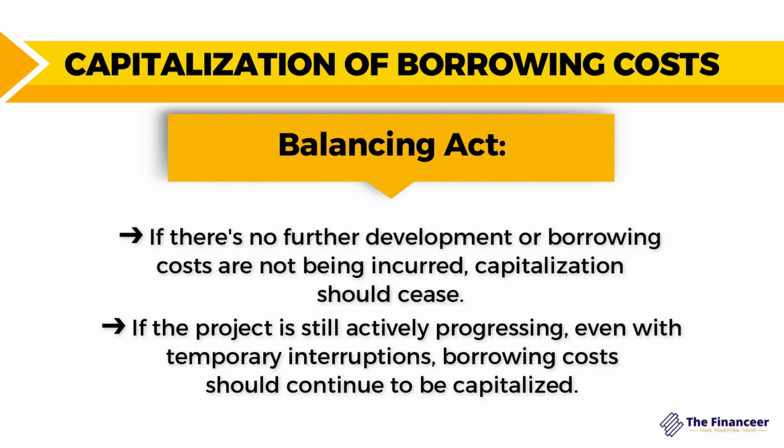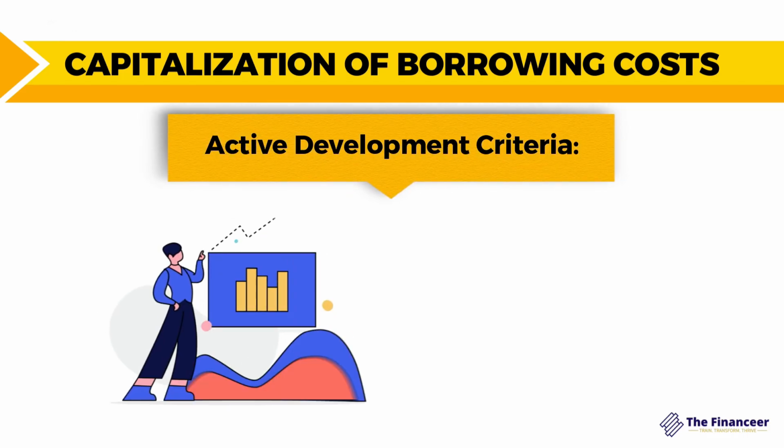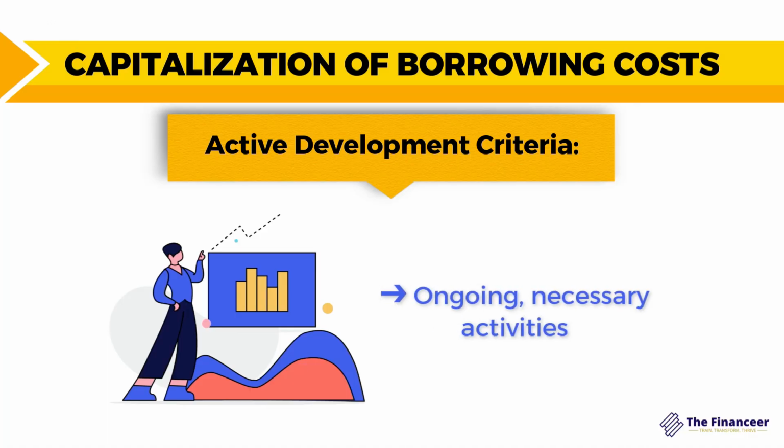It's all about aligning financial reporting with the active development of assets and ensuring accuracy and transparency in our financial statements. Now, in order to be eligible for capitalization, the asset must be actively developed. This means that there should be ongoing necessary activities. If there is a temporary delay due to external factors, it's okay as long as the project is actively moving forward.